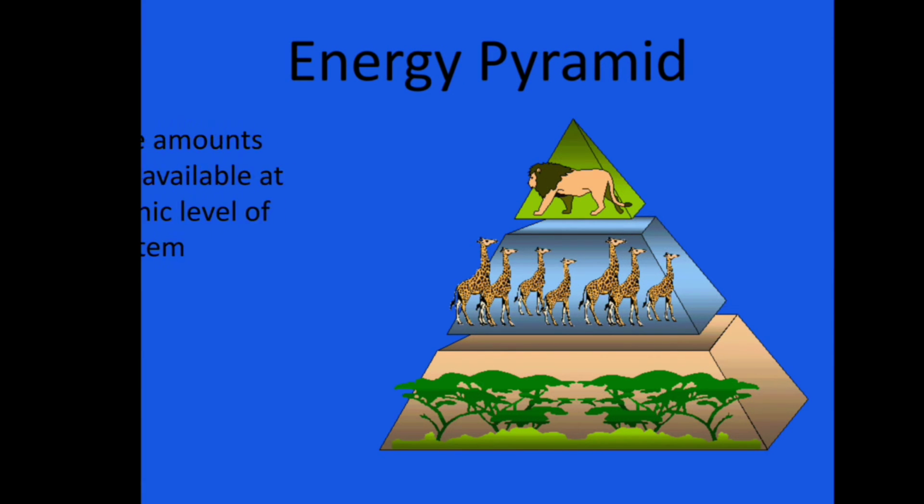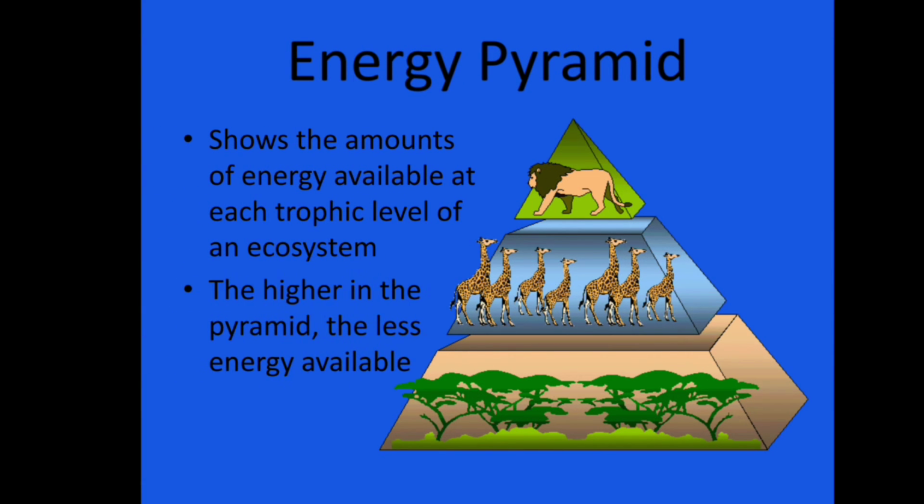Then what is energy pyramid? This energy pyramid shows the amounts of energy available at each trophic level of an ecosystem. The higher in the pyramid, the less energy is available.